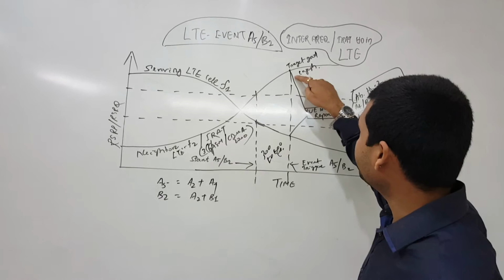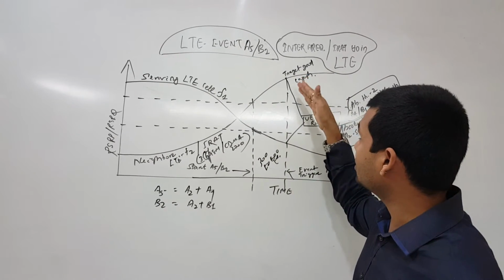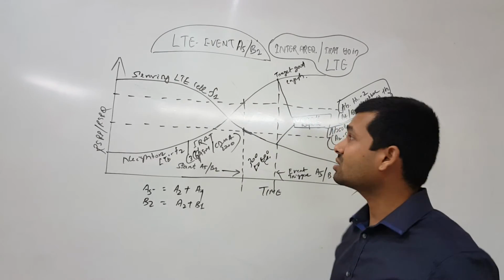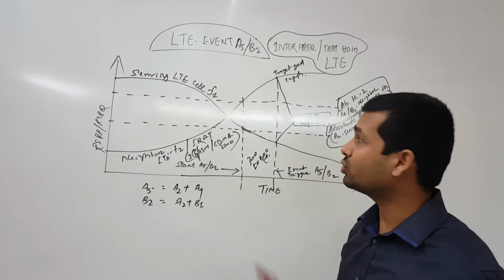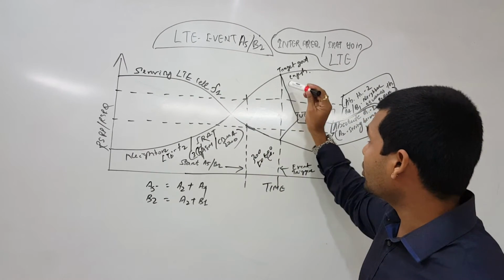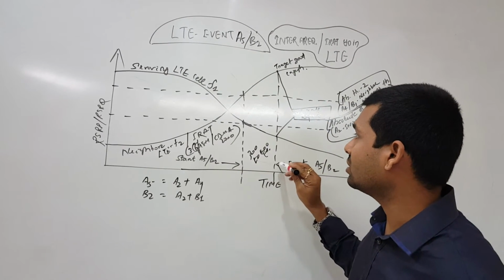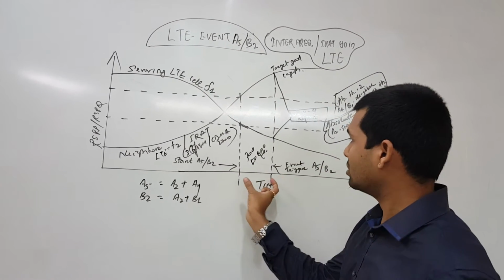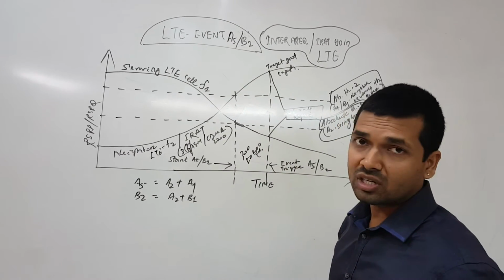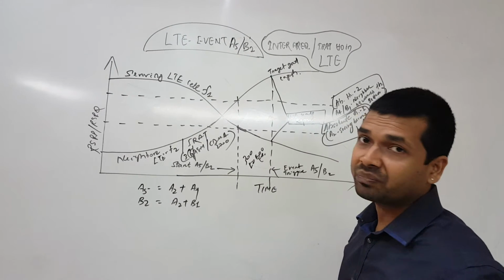So at this point of time, the UE reports to the node B that the target is good enough. We can take a call to make a session continuity or reselection or handover to this particular neighbor F2 cell. So at this point we report that the event is triggered, and we are communicating to the node B that the target is good enough for handover, and then the node B can take a call.